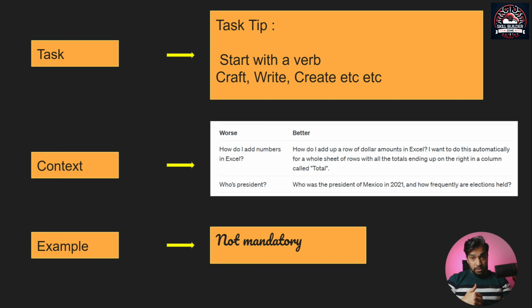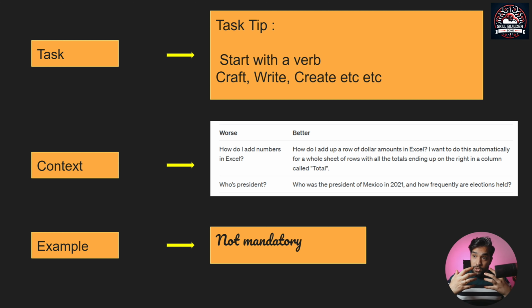Going to the context, context is where you want to be very specific of what you exactly want. You cannot just ask these very short form questions where the answers can be unlimited. So ChatGPT doesn't know what exactly you're asking. If you see the screen, if you ask who's the president, obviously ChatGPT doesn't know what's your context, what you mean.